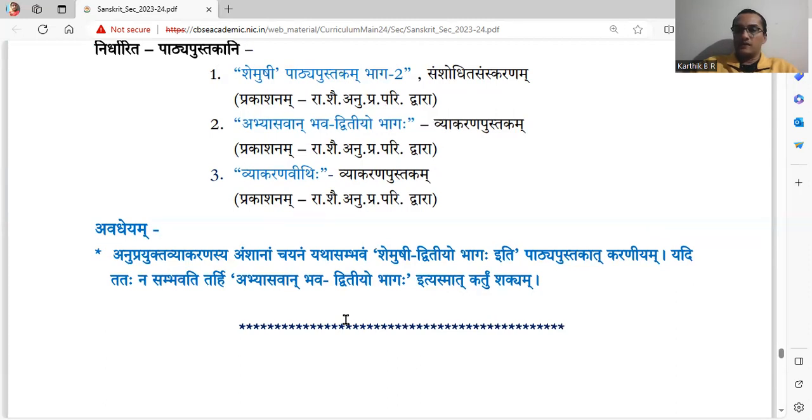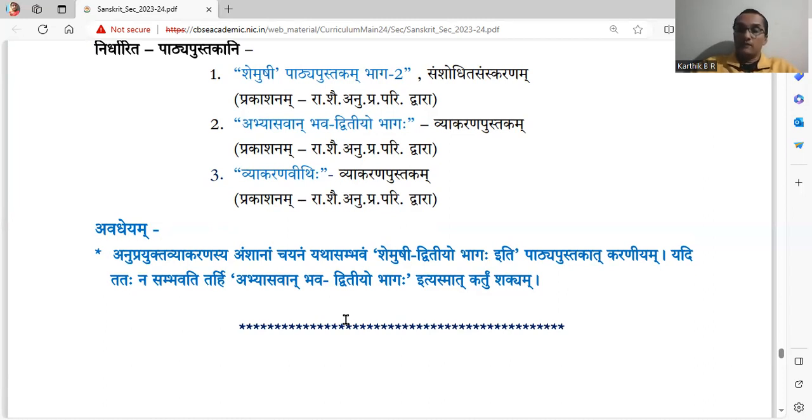As much as possible, questions have to be taken from your chapters. So reading your chapters from Shemushi is a must. Repeatedly, I am telling this, don't ignore. Yadi tataha na sambhavati, if some questions are not available there, in case for some topics you don't get any question in the Shemushi book, then what should the question paper setter do? Abhyasavan bhava dvitiyo bhagaha ityasmat kartum shakyam. They have to choose or take from Abhyasavan Bhava, the practice book.